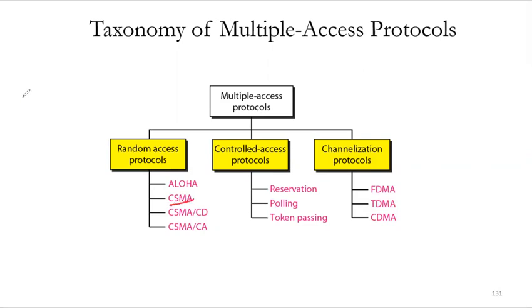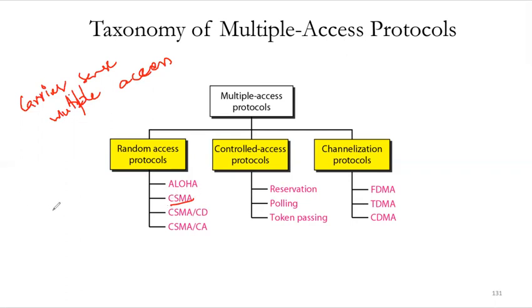This CSMA is carrier sense multiple access. So what this will do is it will check the carrier. What is the carrier? It is the link or the channel or the transmission medium. So it will sense whether it can send the message or not on the multiple access or the shared medium actually. So Aloha was improved with CSMA, carrier sense multiple access.